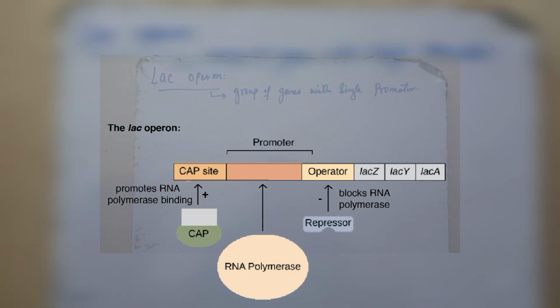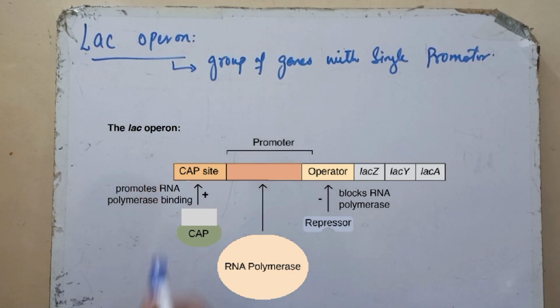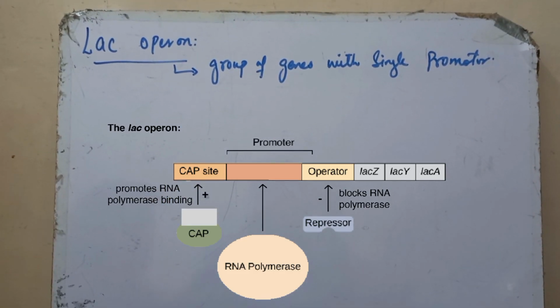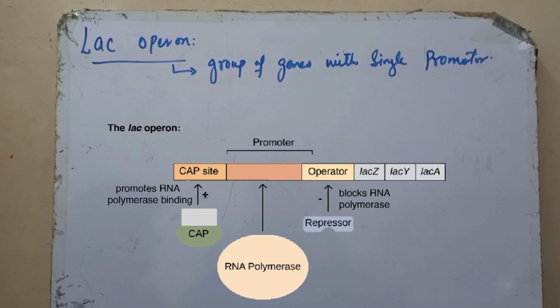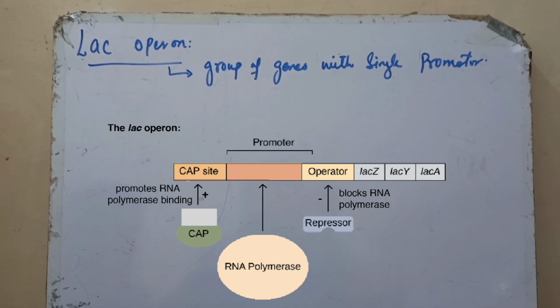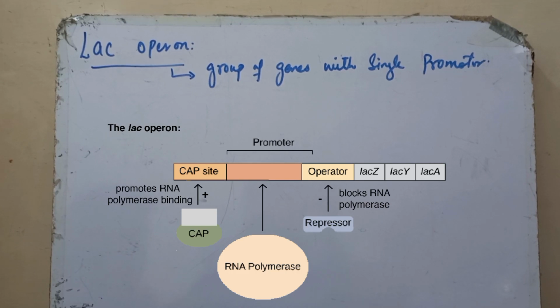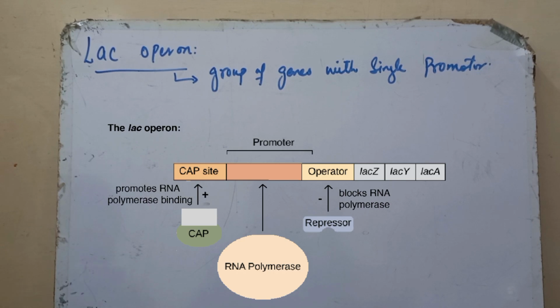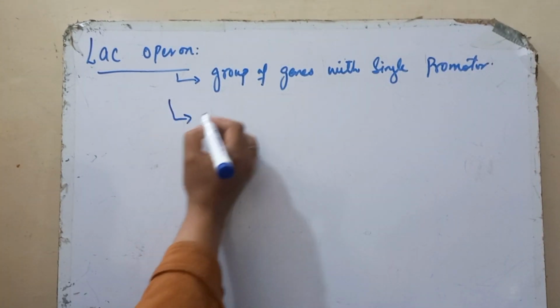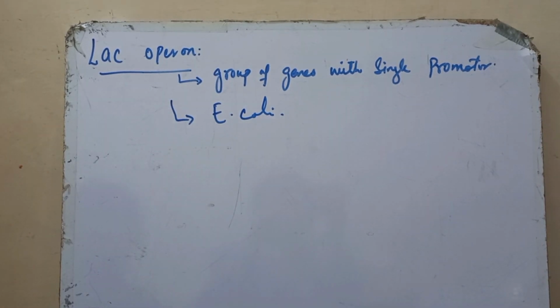Hello viewers, today we will discuss the Lac operon. An operon is a group of genes with a single promoter. That means more than one gene is transcribed under a single promoter. The genes in the operon encode proteins that allow the bacteria to use lactose as a source of energy. We will discuss the Lac operon of E. coli, Escherichia coli bacteria, today.